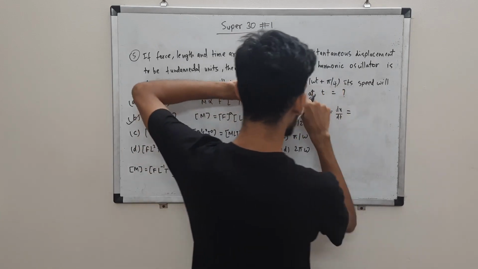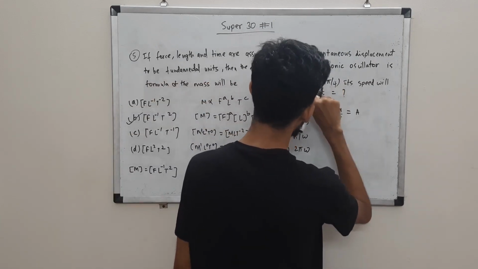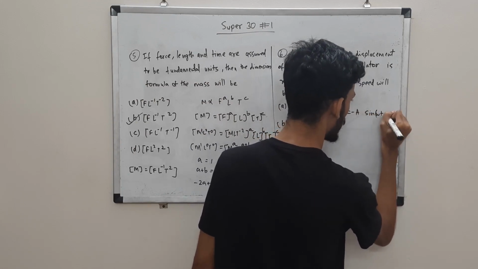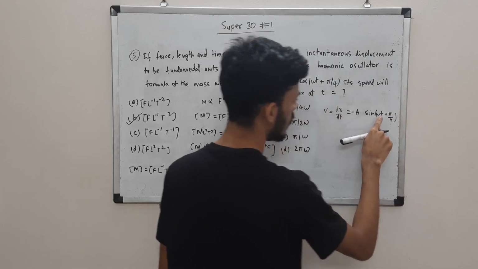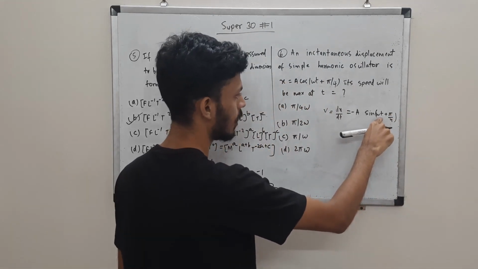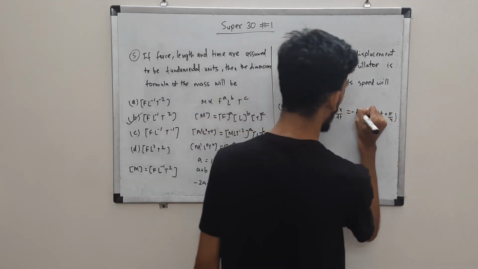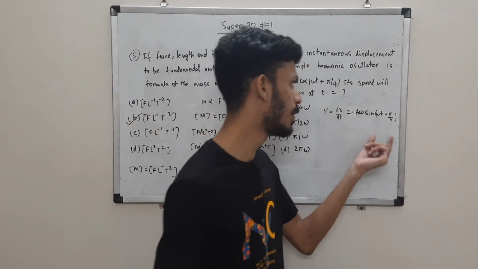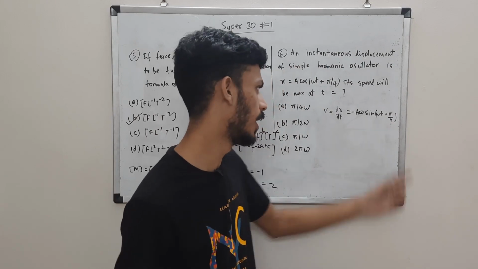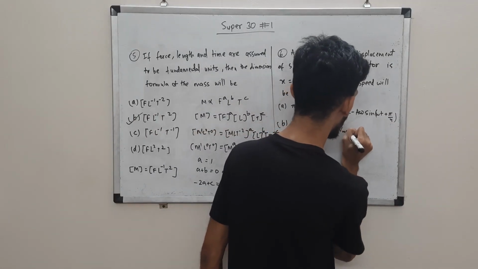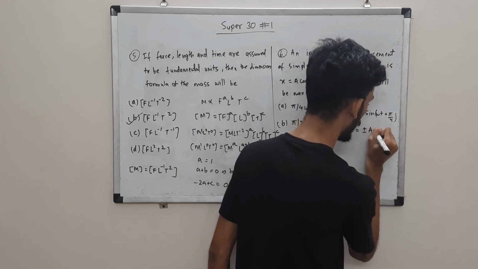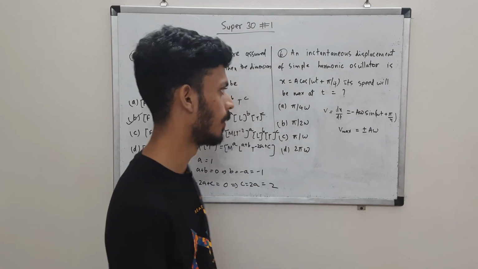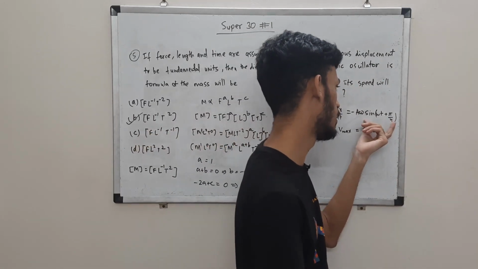So if you differentiate this, we'll get a as it is. Differentiation of cos is minus sine, so minus sine(omega t plus pi by 4). Since we are differentiating with respect to t, you will have to use the chain rule and differentiate omega t, that will give you omega. So we are supposed to find the maximum speed. Speed will be maximum when the sine term is maximum. V max will be a omega. We don't worry about the sign since it is speed. Speed is value only, the direction does not matter.